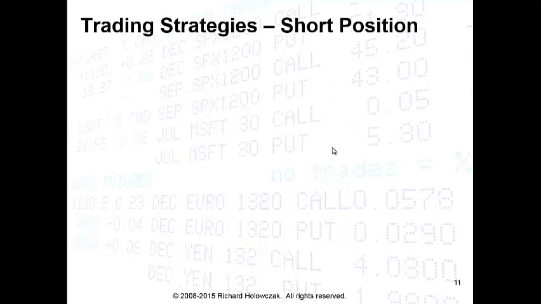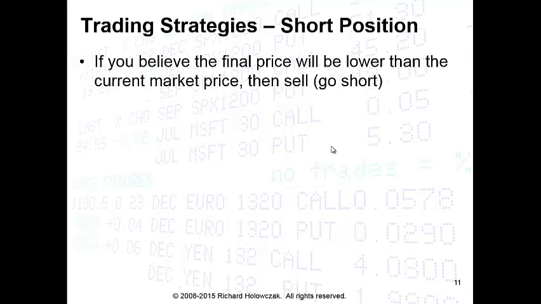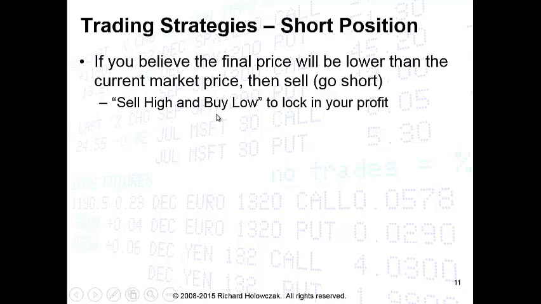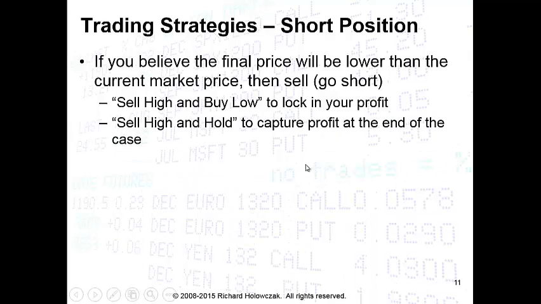Let's take a look at an opposite strategy, what we call taking the short position. In the short position, we believe that the final price will be lower than the current market price. We call this going short or to go short. And how does this work? We essentially reverse the order of the operations. Instead of buying low and selling high, first we sell high, then we buy back at a lower price to lock in our profit. We can also sell high and hold that short position and then capture profit at the end of the case.